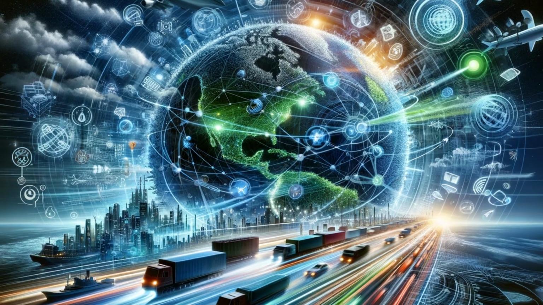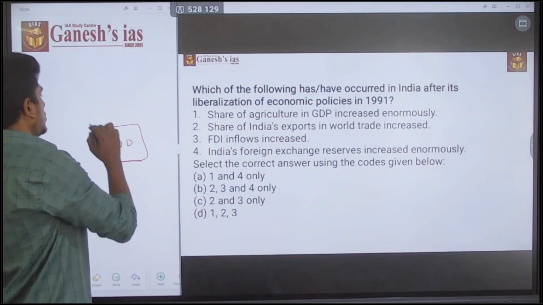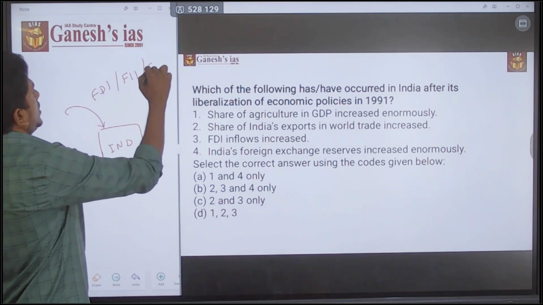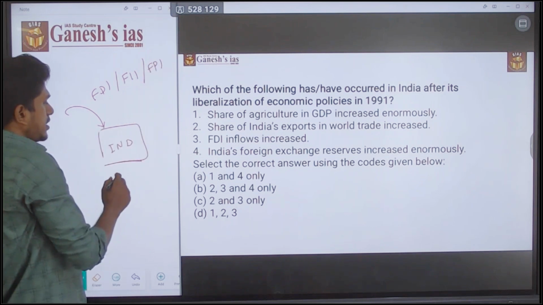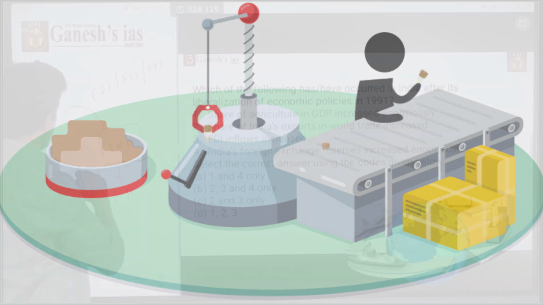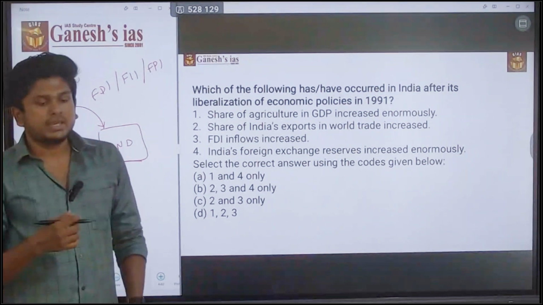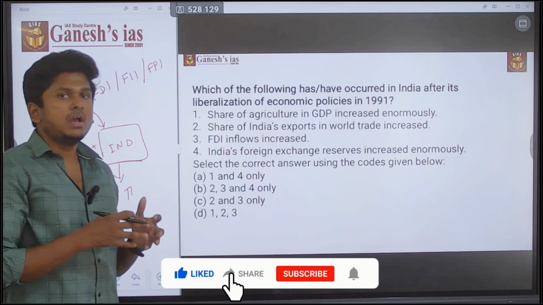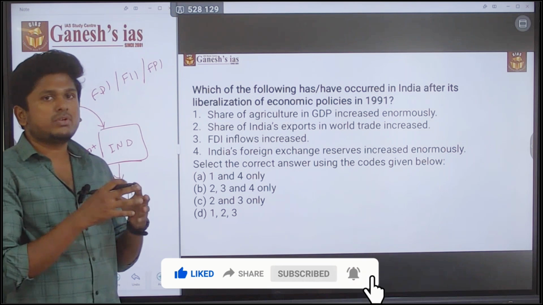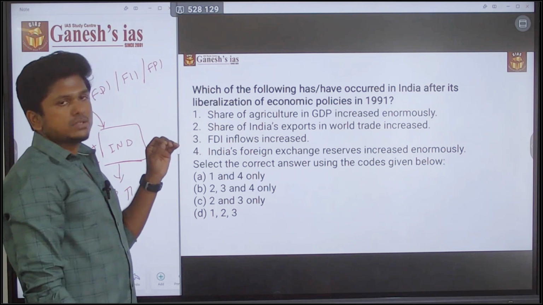This obviously happened. The reason is, consider this is India: a huge inflow of foreign investments, FDI or FII or FPI. Through any channel they invested a lot, so there is growth in the production activities, and that leads to the exports. Why did they invest a lot? India has huge human resources and a huge potential for growth. So there is a growth in the exports. The second statement is obviously right.